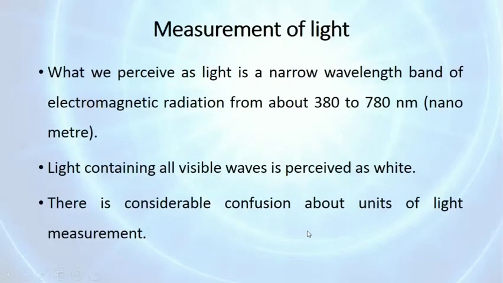Then we have seen measurement of light. Light is the narrow wavelength band of electromagnetic radiation from about 380 to 780 nanometer. In short, it is all visible waves, which is perceived as white.